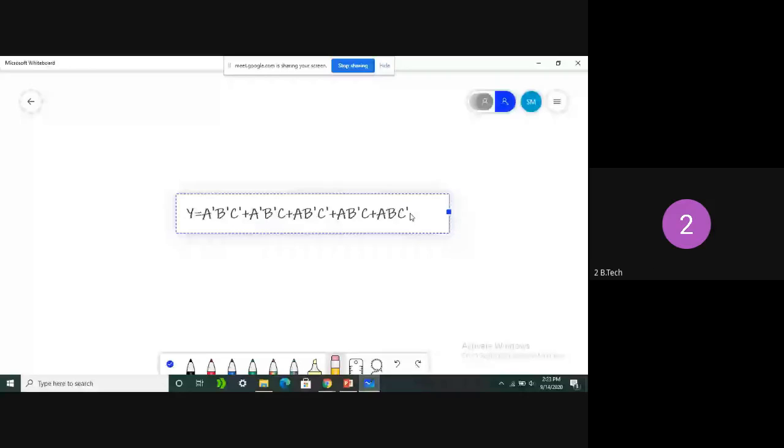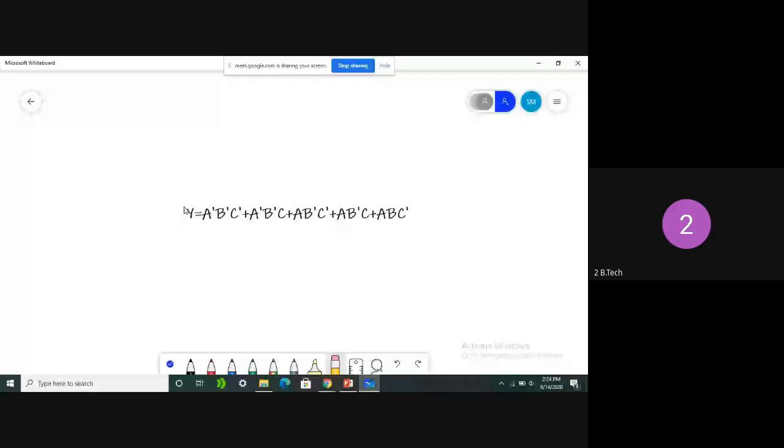But to perform this Boolean expression, how many AND gates and how many OR gates do we need? Four OR and five AND, sir. But we need to simplify. How can we simplify? Can you follow our conventional method? By using K-map, sir.